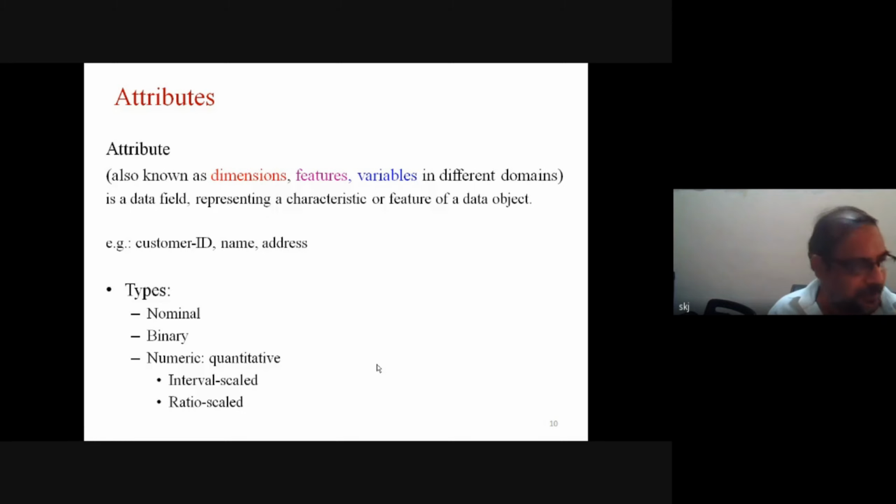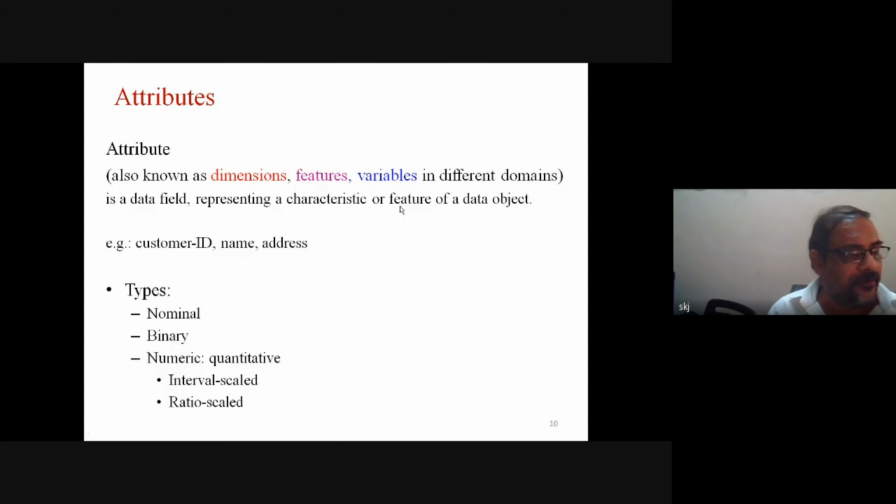Now we have different kinds of attributes by which data objects are defined. For attribute, we also have different terms, also known as dimension, features, variable in different domains. So it is a field representing a characteristic or feature of a data object.